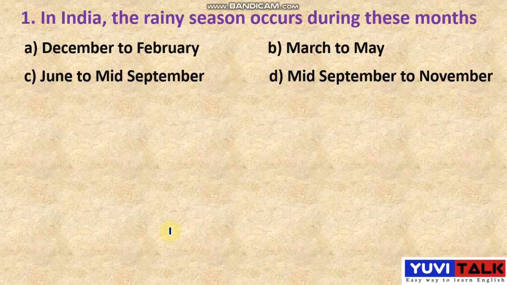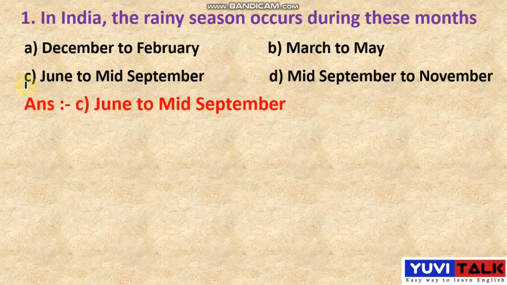So what do you think? In our country, the rainy season occurs during these months. You already have a little idea about this, because you know when the monsoon season is in our country. Here they have given the 4 options. If you have any guess, student, see, the right answer is option C, June to mid-September. The rainy season starts in June and ends in mid-September. Now let's move on to the next question.